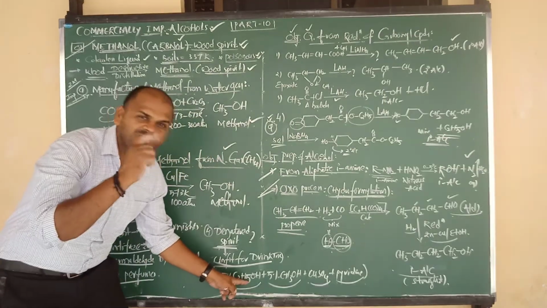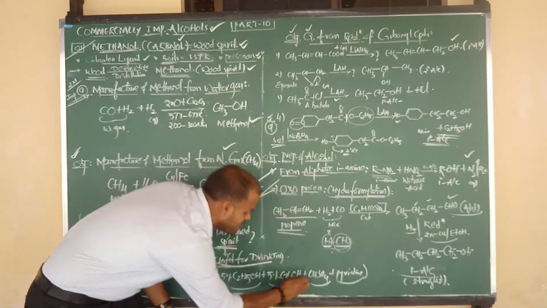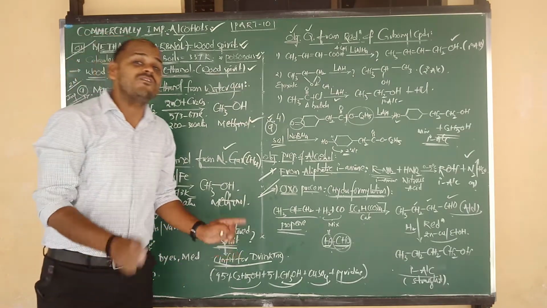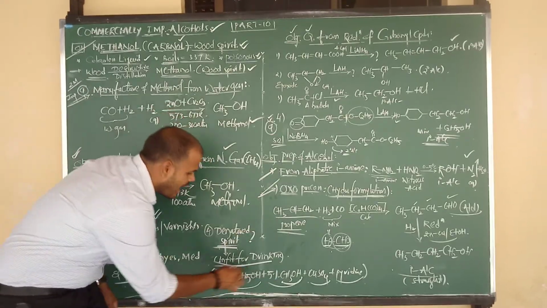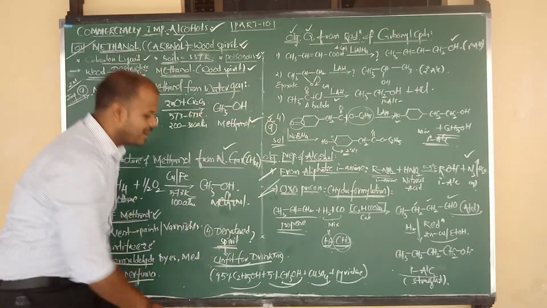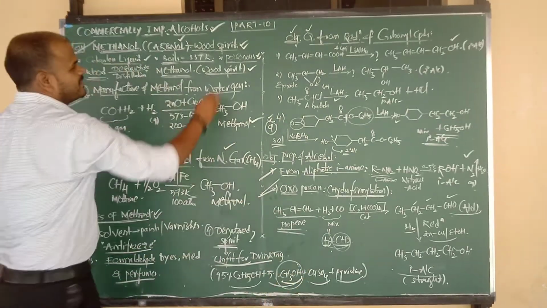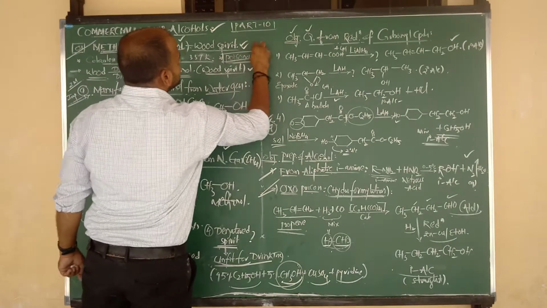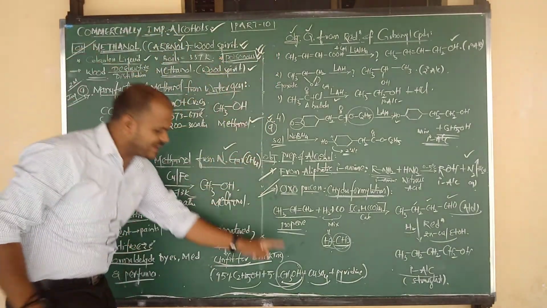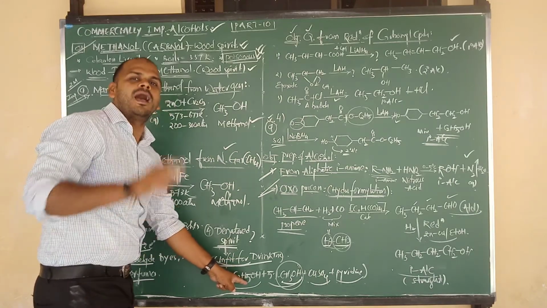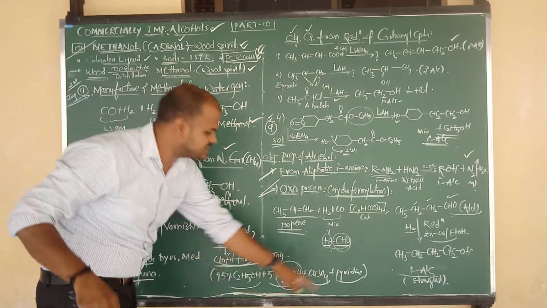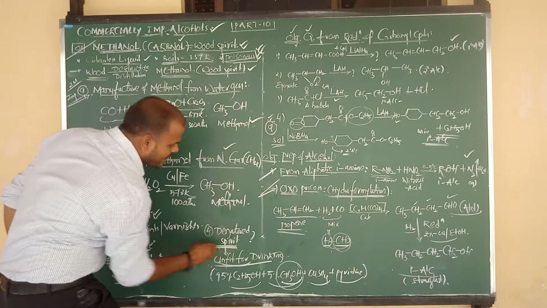Actually ethyl alcohol is fit for drinking purposes, but after addition of methanol, that alcohol will be completely unfit for drinking, because methyl alcohol, as I already told you, is very poisonous. Due to its poisonous nature, after addition of methanol, ethyl alcohol will be unfit for drinking. Such an entire mixture is known as denatured spirit.